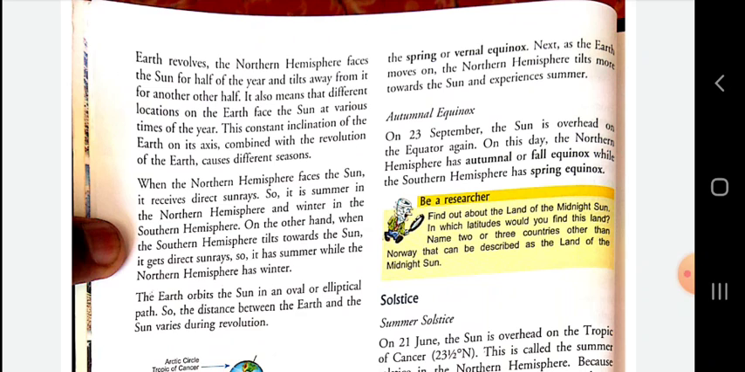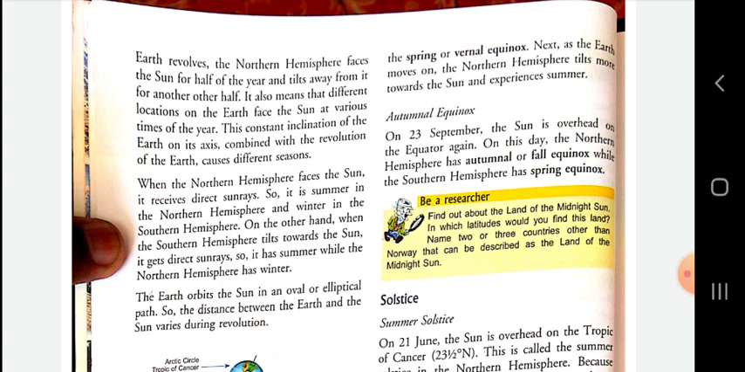I repeat it, the constant inclination of the earth, and that is the 23 and a half degrees. This constant inclination of the earth on its axis combined with the revolution of the earth causes different seasons. When the northern hemisphere faces the sun, it receives direct sun rays, so it is summer in the northern hemisphere, and winter in the southern hemisphere.